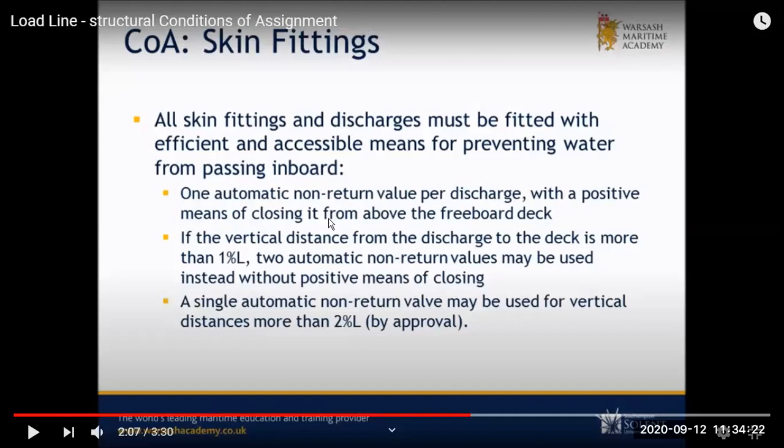Then your overboard discharges. Overboard discharges should be efficient. They should have at least one automatic non-return valve, and there should be a positive closing means. Now, if the overboard discharge is more than 1% of the length from your bottom, then it should have two non-return valves. And if it is more than 2% of the length, then only one non-return valve is required in your overboard